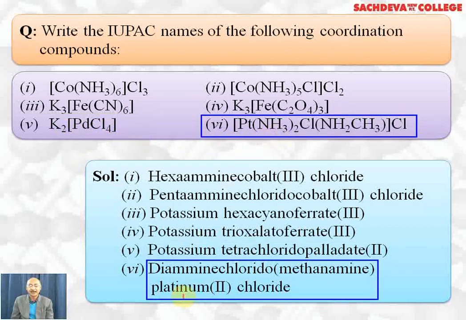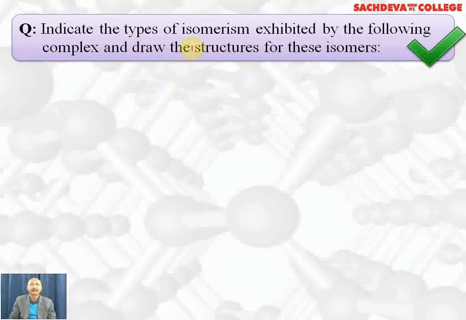Next one we have diamine, chlorido, methaneamine, platinum 2 chloride. This chlorine is minus 1, this chlorine is minus 1, so Pt is plus 2, platinum 2 chloride. Indicate the type of isomerism exhibited by the following complex and draw the structure for these isomers.